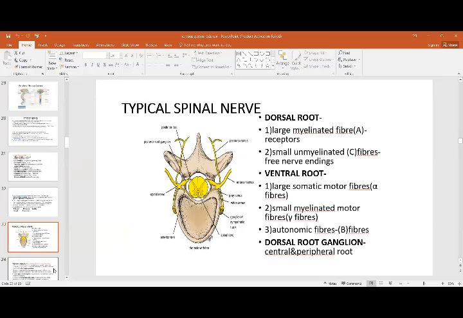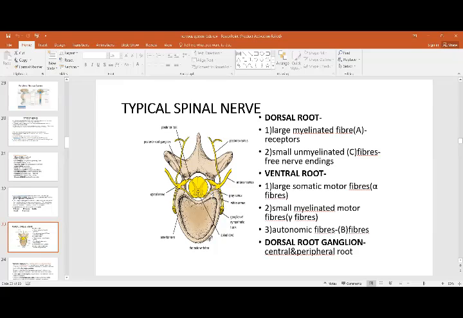Then we have the typical spinal nerve, and how it is formed. As you can see from the spinal cord, two roots are coming out: the dorsal root, or the posterior root, and the anterior root. The dorsal root contains large myelinated fibers and unmyelinated fibers. The ventral root contains the large somatic fibers, myelinated fibers, and the autonomic fibers.